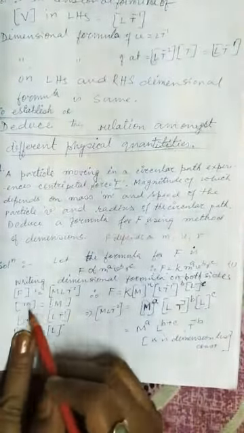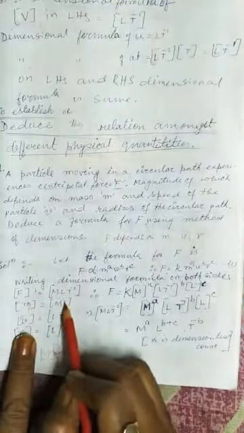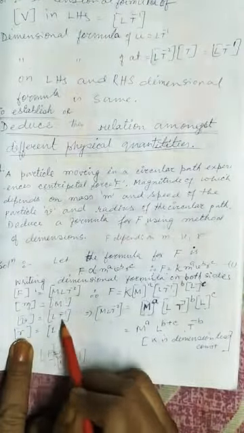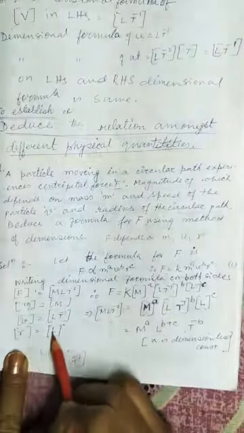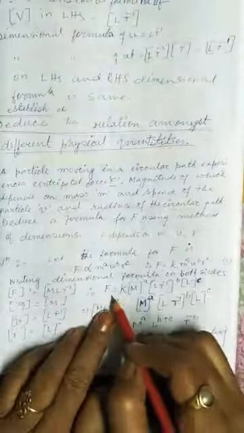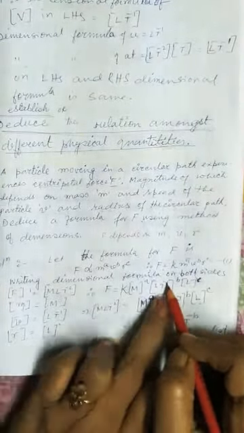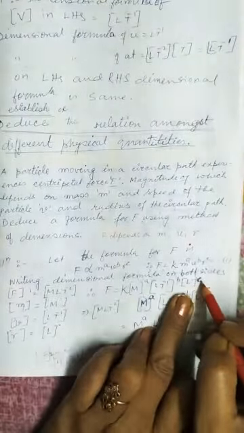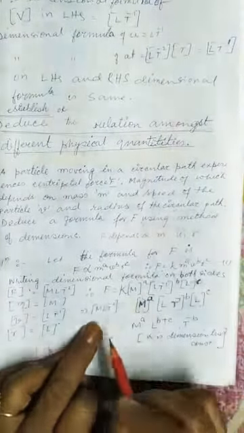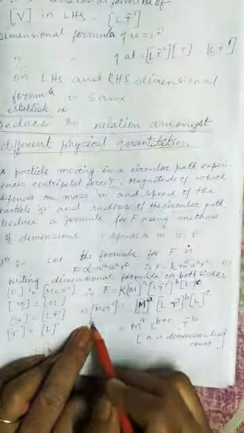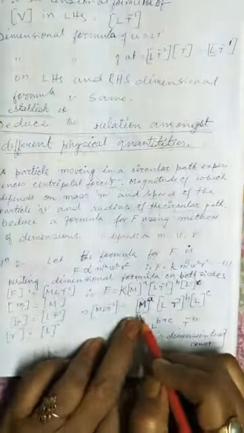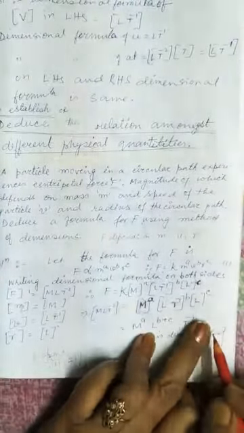The dimensional formula of m is M, of v is L t to the power minus 1, and of r is L. So F is equal to k m to the power a, L t to the power minus 1 to the power b, L to the power c.